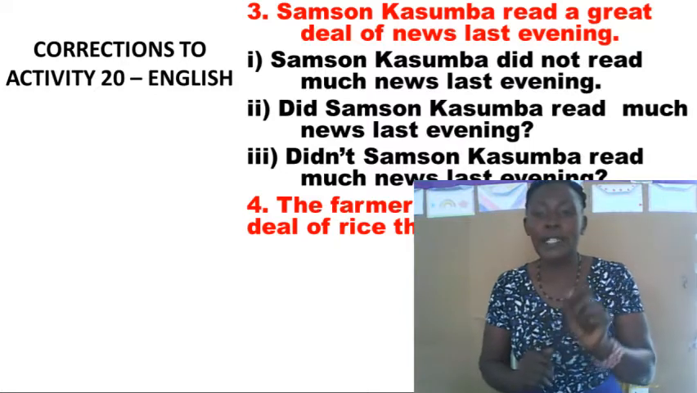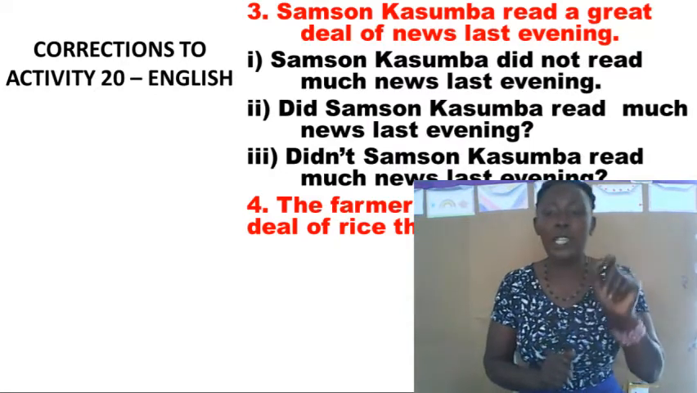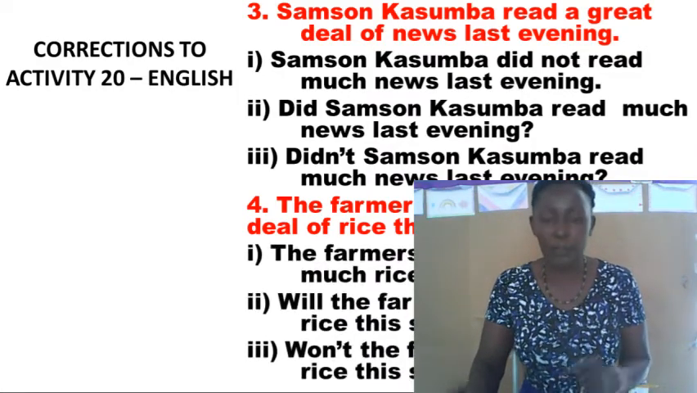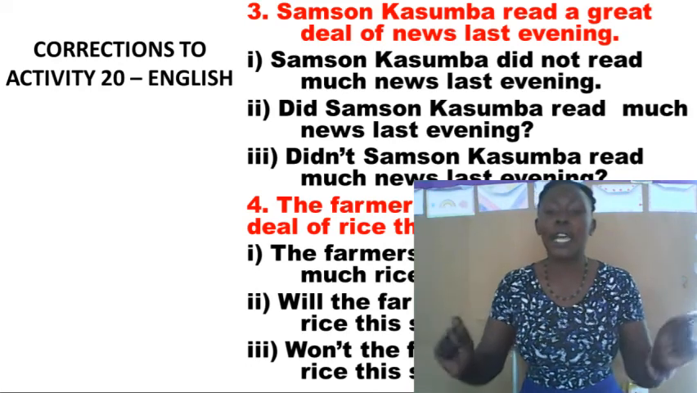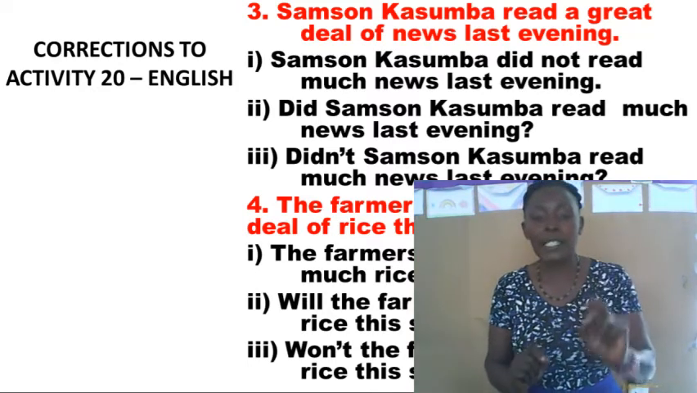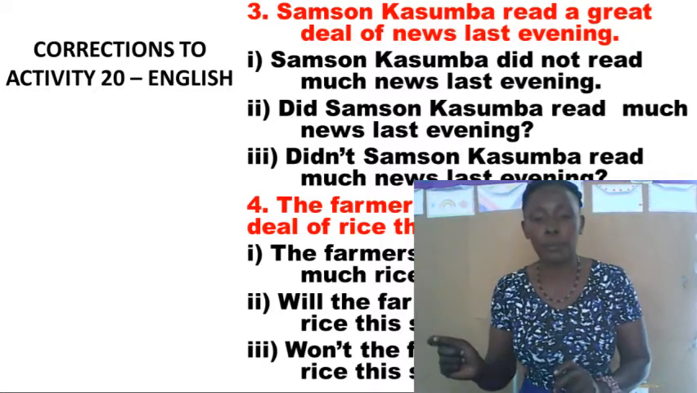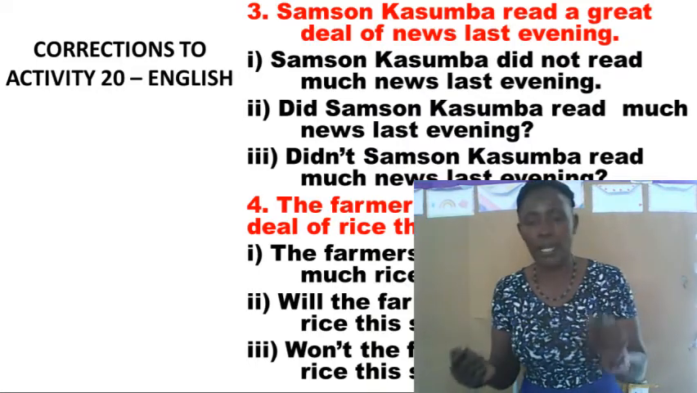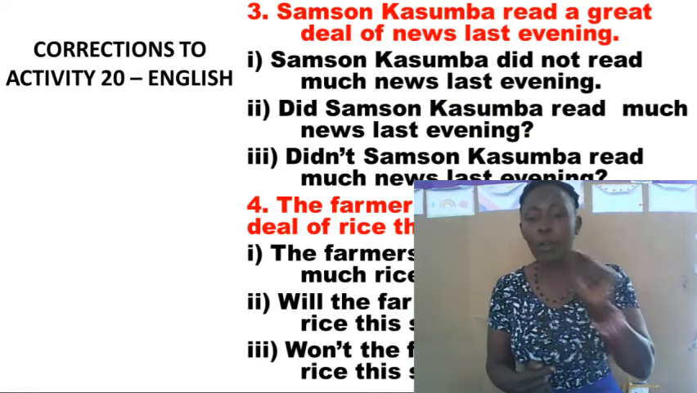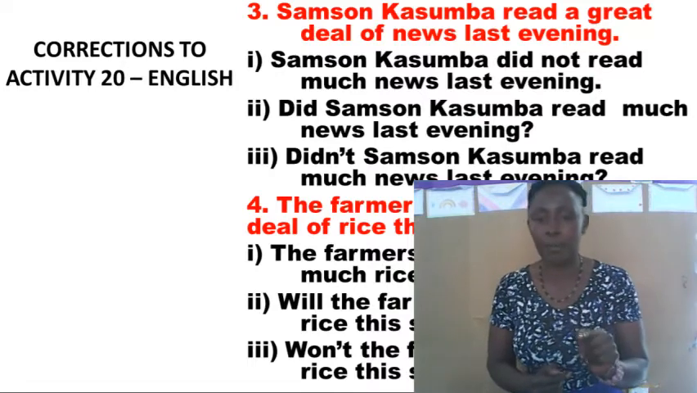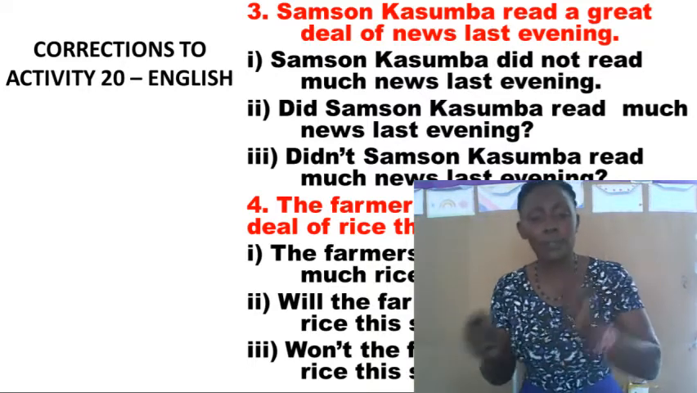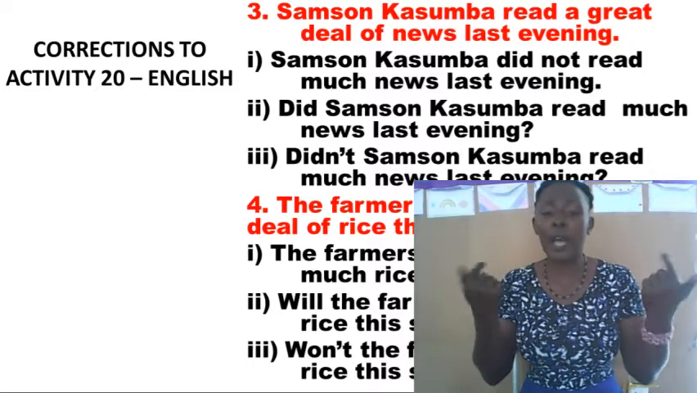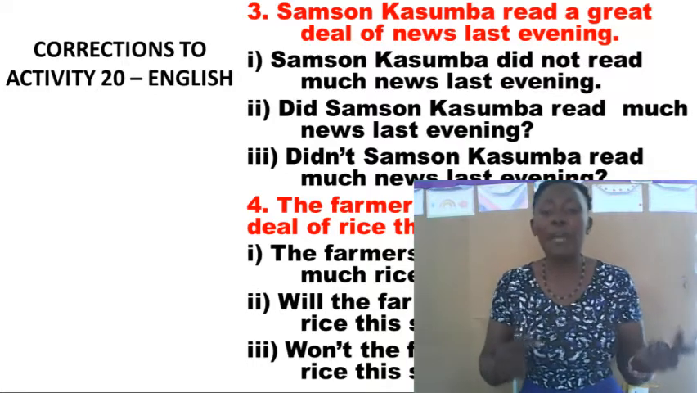So our structure is a great deal of, which we have to change to much. If you change the sentence to negative form, whereby rice is our noun, which is uncountable, we have to say, the farmers will not harvest much rice this season. That is negative. We have a negative modal verb, which makes that sentence negative. Now, if you change the sentence to interrogative form, we have to begin with a positive modal verb, which is will. And the answer will read, will the farmers harvest much rice this season?